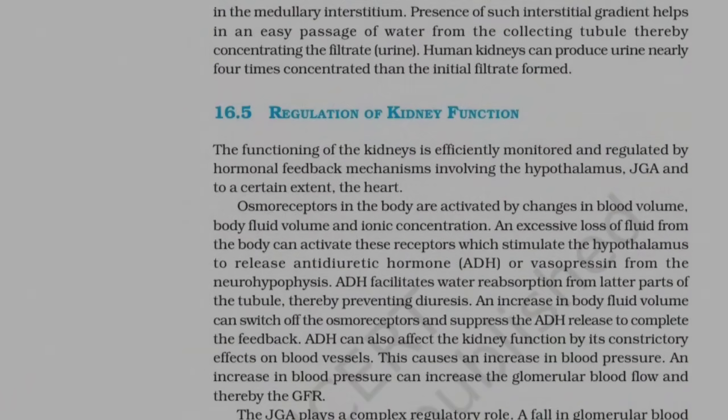16.5. Regulation of kidney function. The functioning of the kidneys is efficiently monitored and regulated by hormonal feedback mechanisms involving the hypothalamus, JGA, and, to a certain extent, the heart. Osmoreceptors in the body are activated by changes in blood volume, body fluid volume, and ionic concentration. An excessive loss of fluid from the body can activate these receptors, which stimulate the hypothalamus to release antidiuretic hormone, ADH, or vasopressin, from the neurohypophysis.